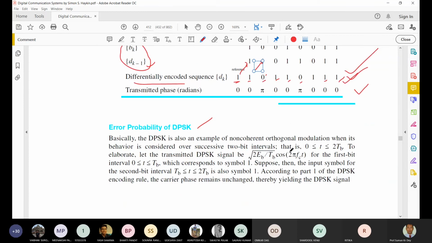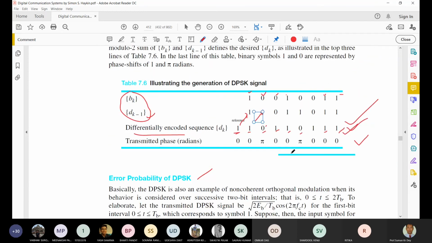Now the thing is that when you calculate the value, suppose we want to generate that value, in that case we'll see that using the 8 bits itself we can generate that sequence at the receiver.